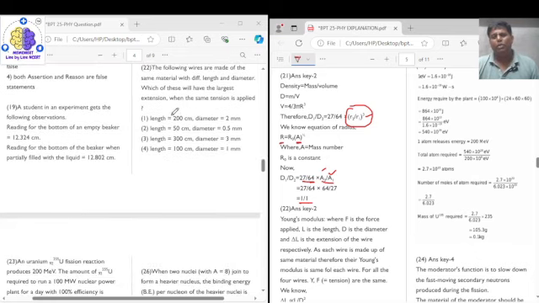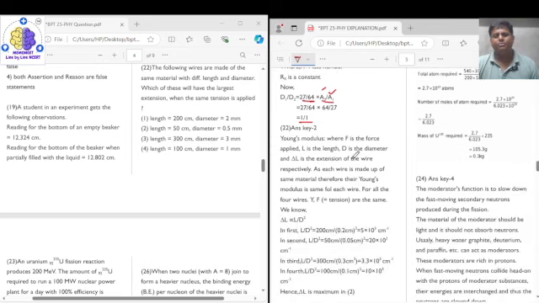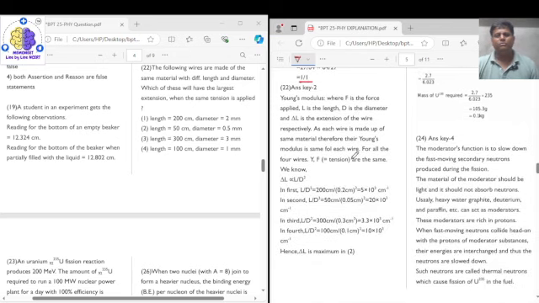Coming to question number 22, the following wires are made of the same material with different lengths and diameters. Now, which of the following has the largest extension when the same tension is applied?